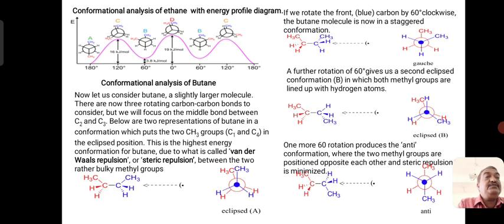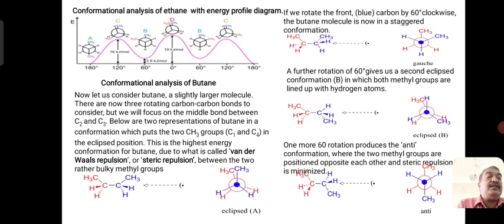Eclipsed, staggered and staggered. Now out of these, the anti-conformation of n-butane, that is normal butane, is found to be more stable, where no repulsion force exists between the CH3 or H of both carbons. While if you look into the eclipsed conformation A, the gauche conformation B or the eclipsed conformation B, there is a repulsion of hydrogen to methyl group, hydrogen to hydrogen, or hydrogen to methyl group.